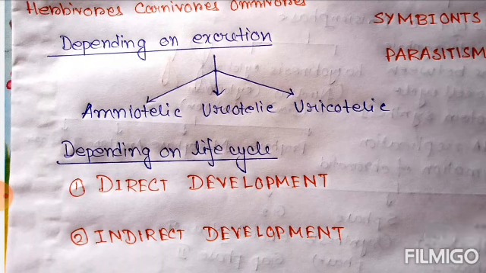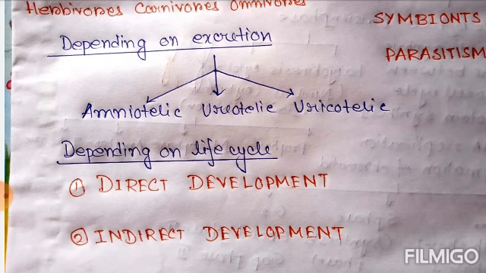Depending on excretion, we can categorize the animals into three types: ammonotelic organism, ureotelic organism, and then the uricotelic organism.